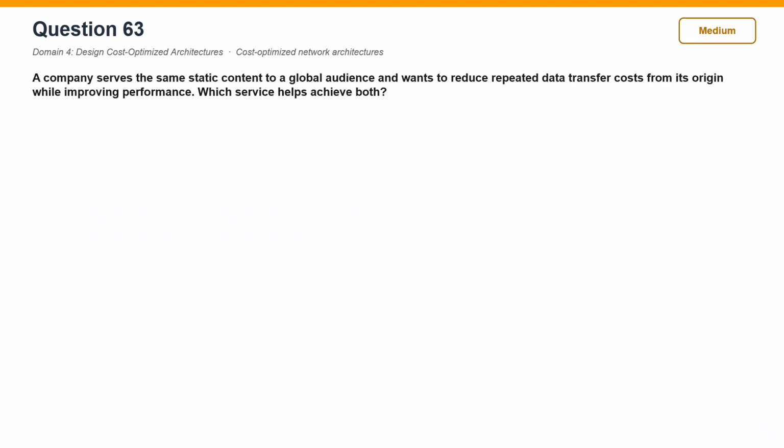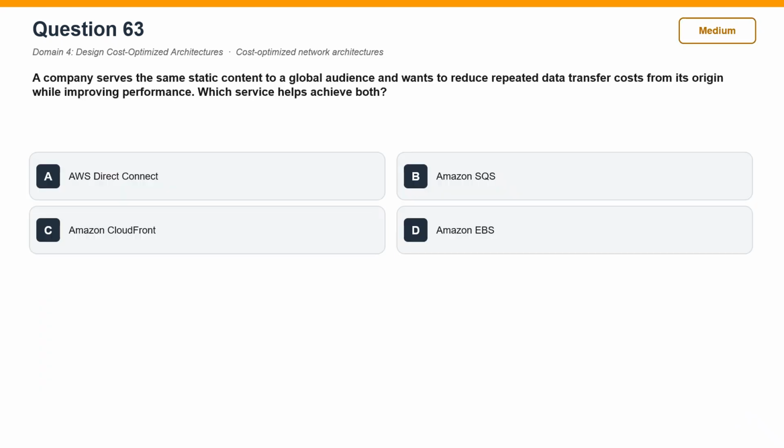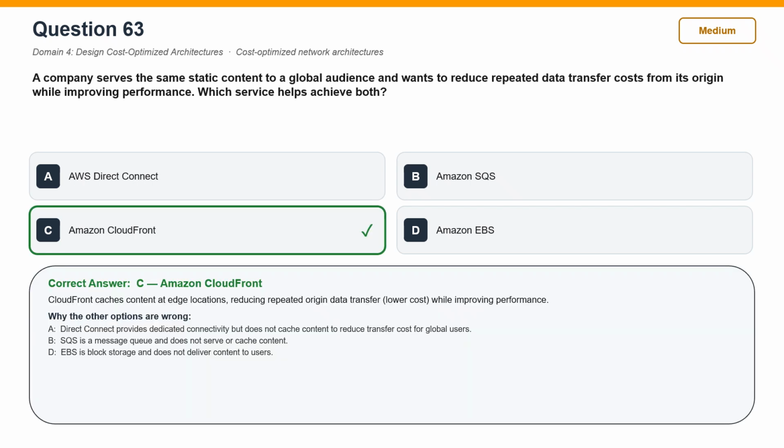Question 63. A company serves the same static content to a global audience and wants to reduce repeated data transfer costs from its origin while improving performance. Which service helps achieve both? The correct answer is C. Amazon CloudFront. CloudFront caches content at edge locations, reducing repeated origin data transfer, lowering cost, while improving performance.